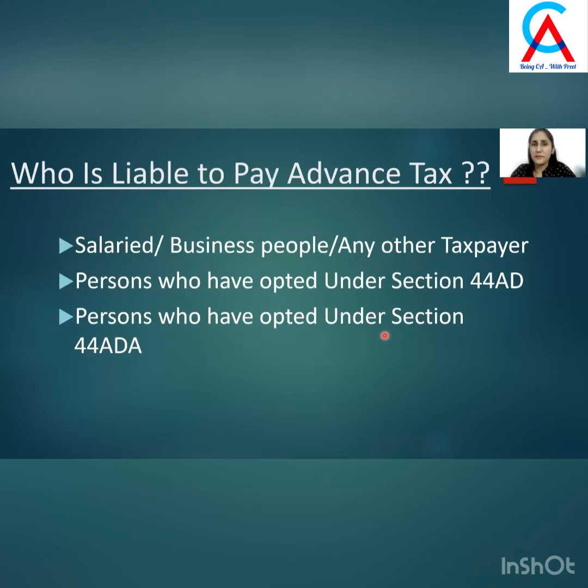Firstly, all salaried persons, businessmen, or any other taxpayer whose income tax liability is 10,000 or more in any financial year, then he is liable to pay advance tax. Secondly, persons who have opted under Section 44AD. Section 44AD is for businessmen. Even those who have opted this presumptive income scheme under Section 44AD are also liable to pay advance tax.